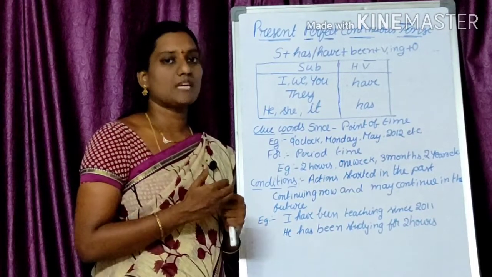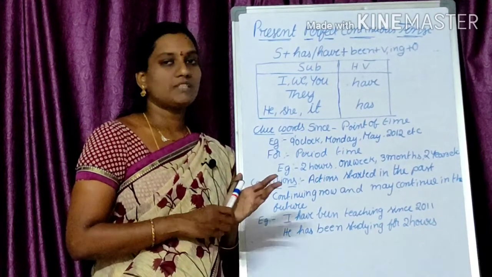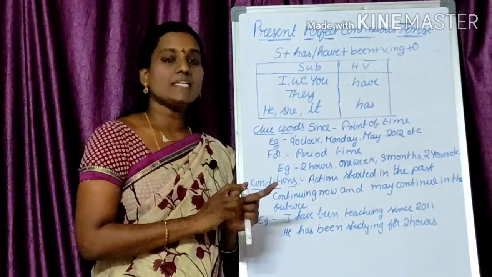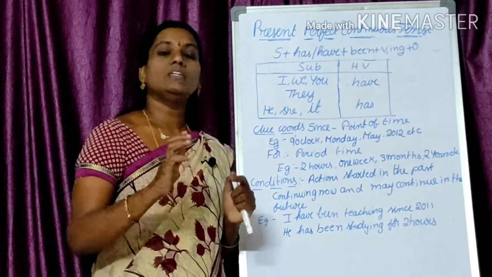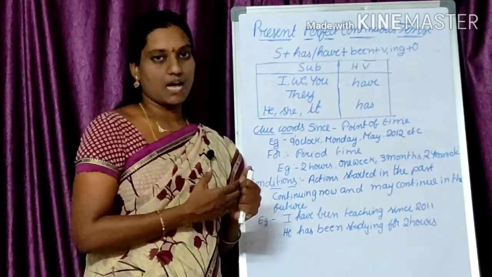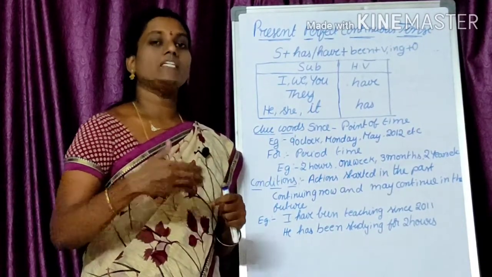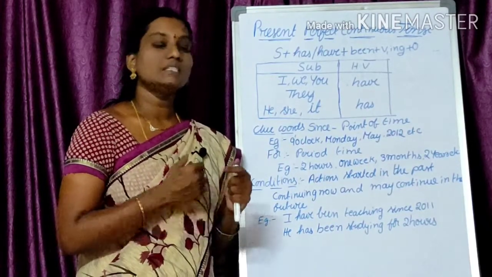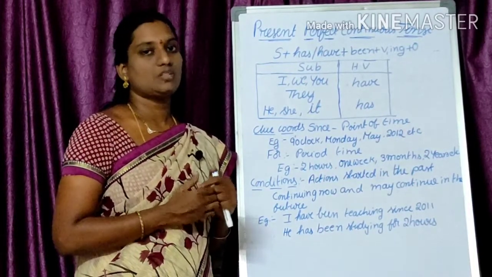Now we'll see the conditions of present perfect continuous tense. Present perfect continuous tense is used to express an action which started in the past, continued for some time and is continuously going on, and may continue in the future. That means the action started in the past, is continuing now at the time of speaking, and may continue in the future also. We don't know when it is going to end. Such actions are expressed in present perfect continuous tense.